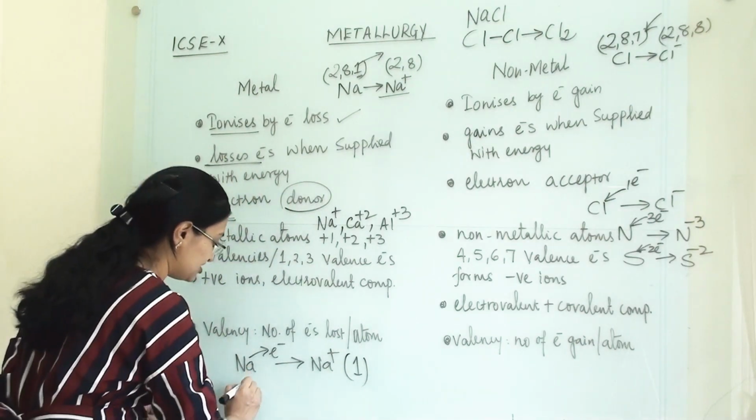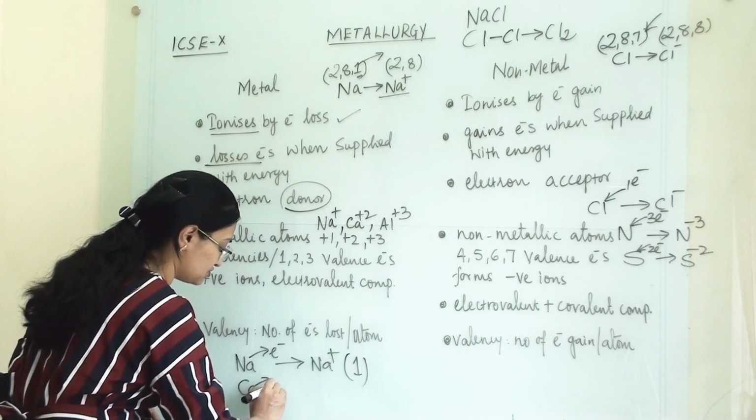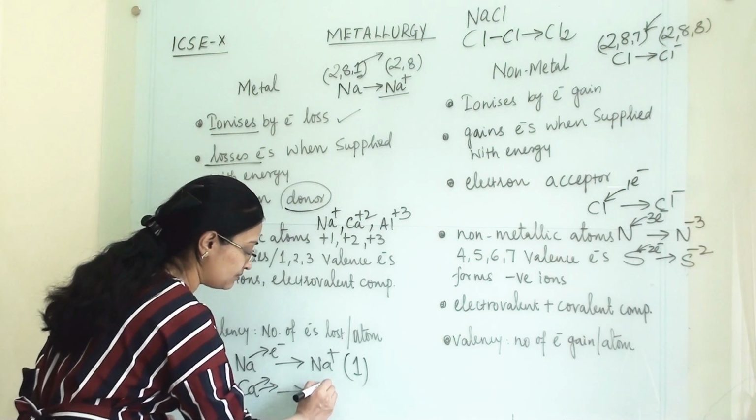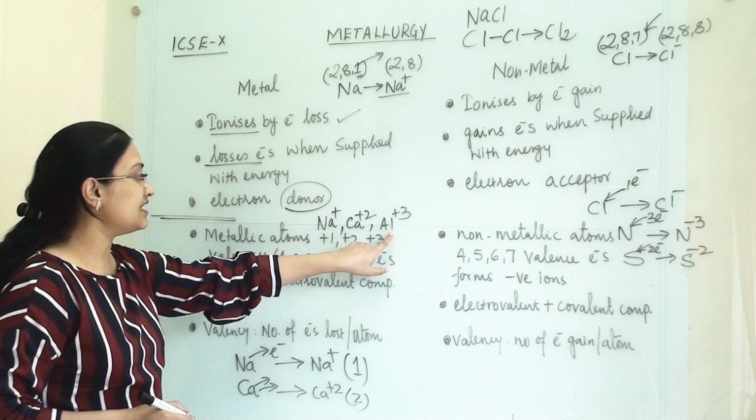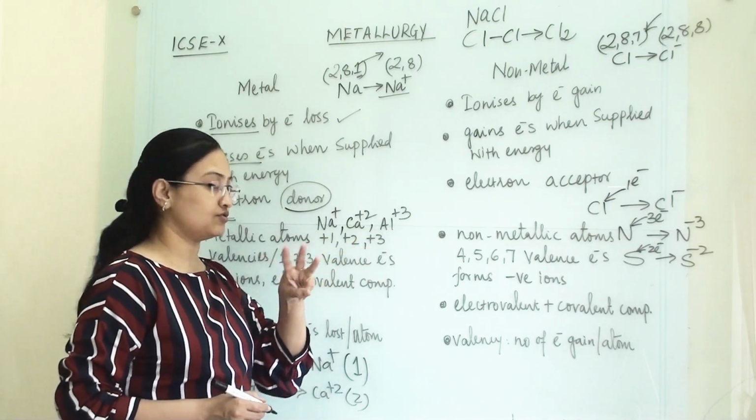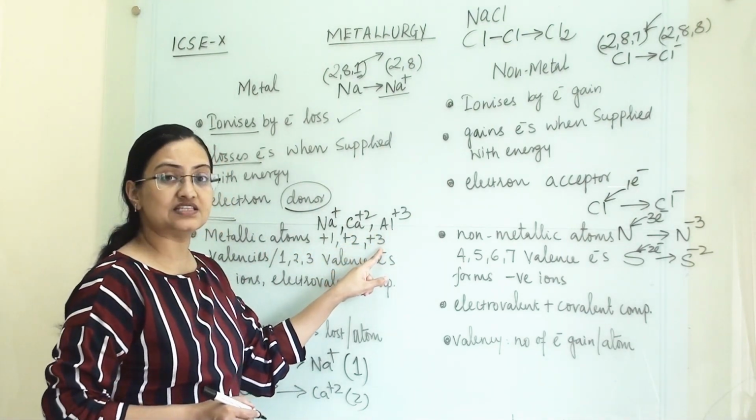Sodium's valency is 1. Whereas calcium loses 2 electrons and forms Ca+2, so the valency of calcium is 2. And aluminium loses 3 electrons, so the valency of aluminium is 3.